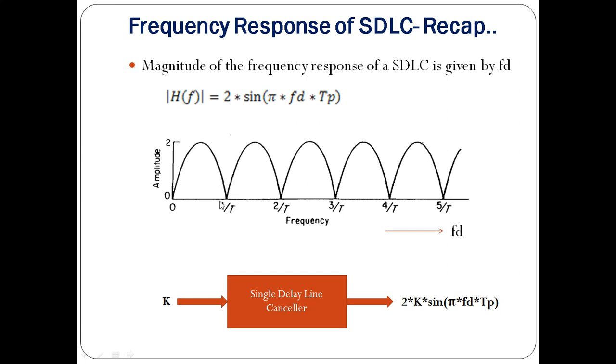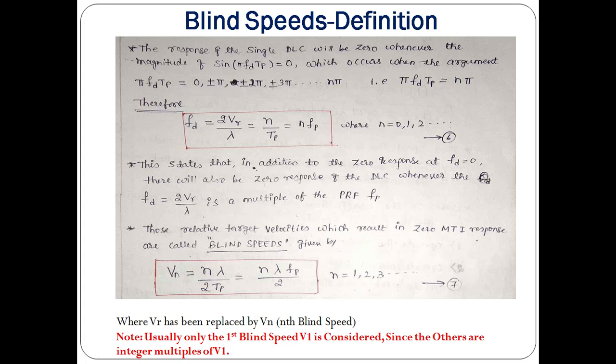So please take these values other than 0: 1 by Tp, 2 by Tp, 3 by Tp up to n by Tp. We know that 1 by Tp is nothing but Fp, the pulse repetition frequency. So Fp, 2Fp, 3Fp, 4Fp up to nFp. So the Doppler frequency shift where the response is 0 equals n by Tp, and conversely it is given by n into Fp, where n can take a value from 0 to infinity.